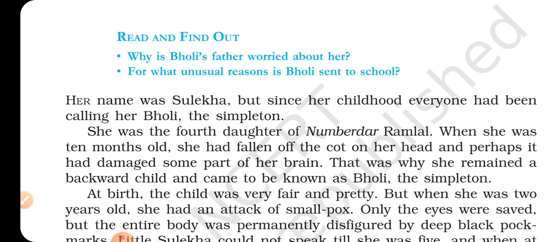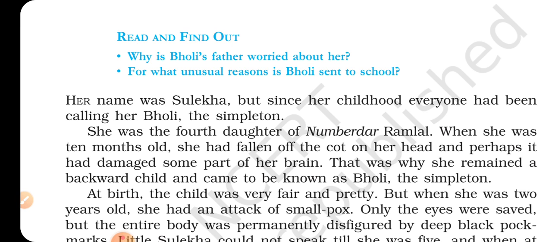When she was 10 months old, she had fallen off the cot on her head and perhaps it had damaged some part of her brain. That was why she remained a backward child and came to be known as Bholi, the simpleton. Here, backward means a backward child. That means slow learner.